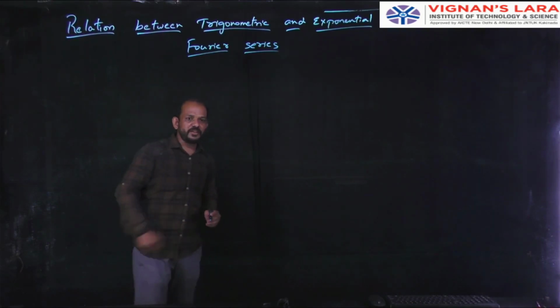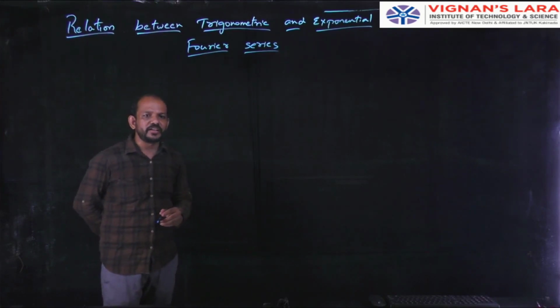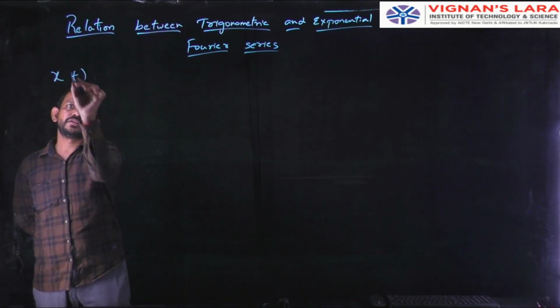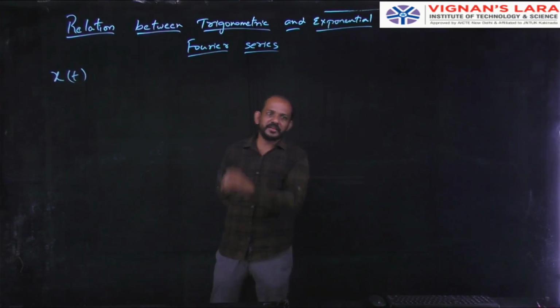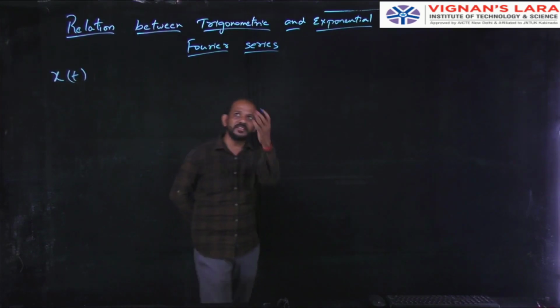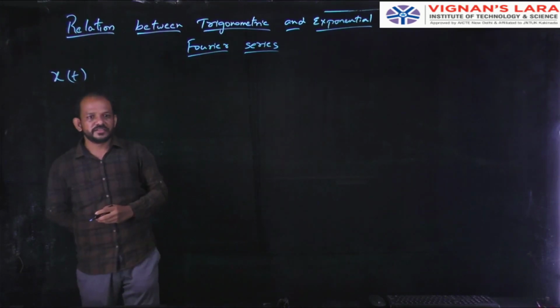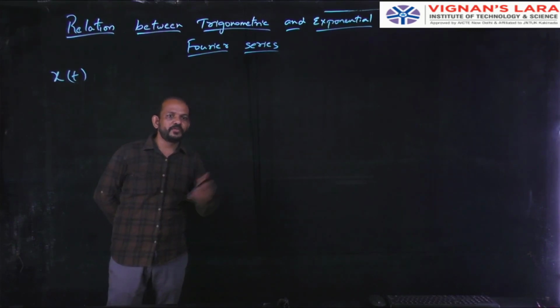So first, I am considering a periodic signal x of t. Now I can represent it in Fourier series in two ways. One is in trigonometric Fourier series, another one is in exponential Fourier series. First, I will represent this periodic signal x of t in trigonometric Fourier series.